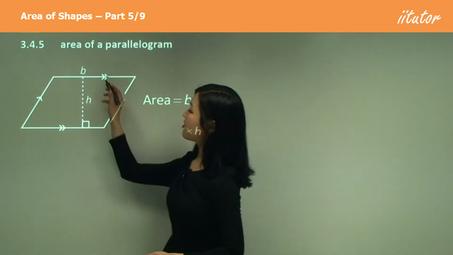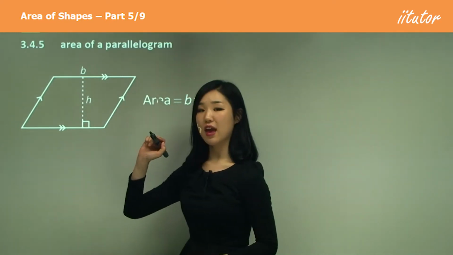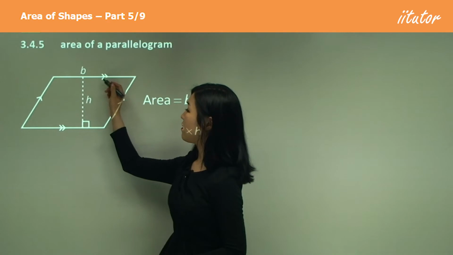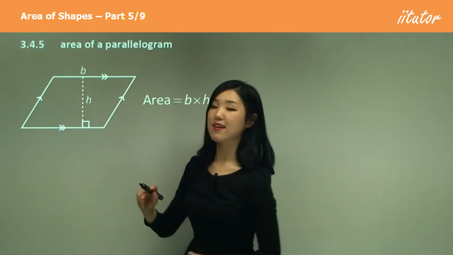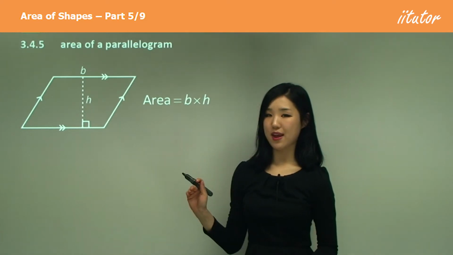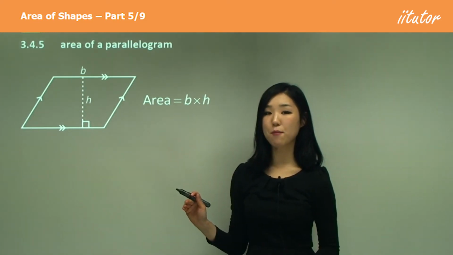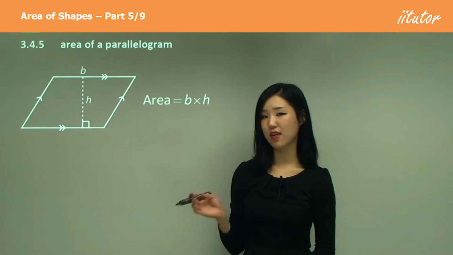You can see that these little arrows here indicate parallel lines. So these two are parallel, and these two lines are parallel. All opposite sides of a parallelogram must be parallel. That's the key thing here.